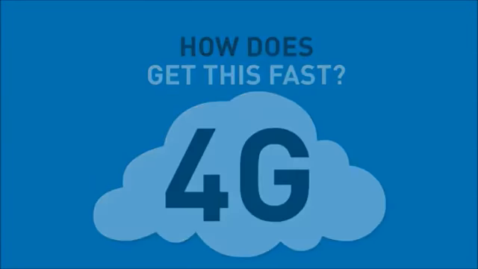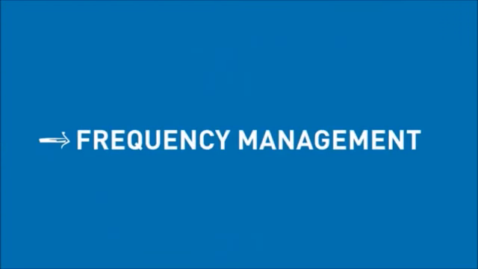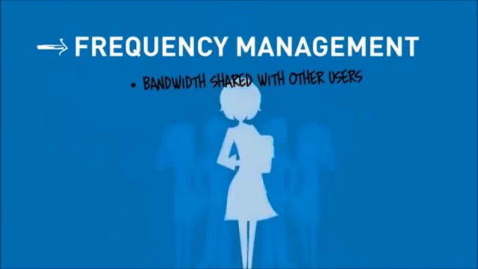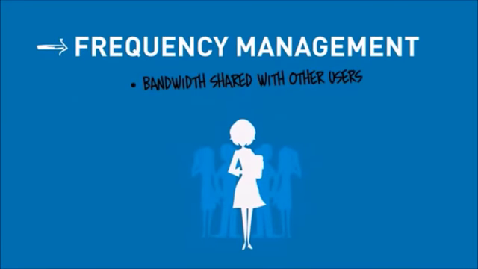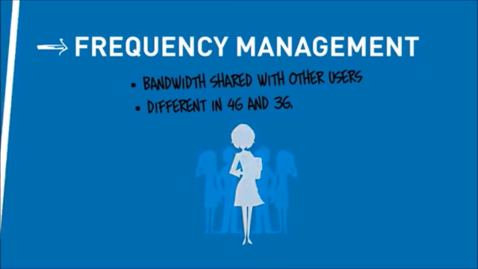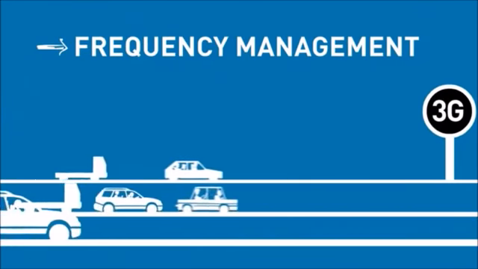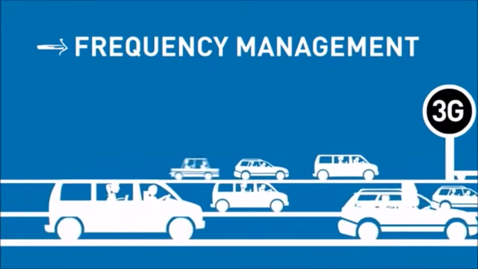First of all, 4G has a different frequency management. You share the available bandwidth with other users. The way the frequency is shared is different in 4G compared to 3G. In 3G, it's like your speed is regulated and limited.